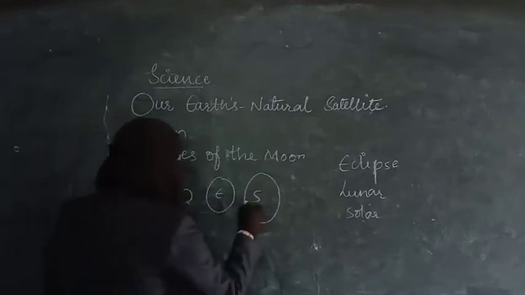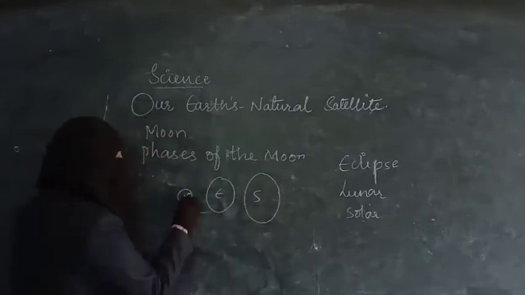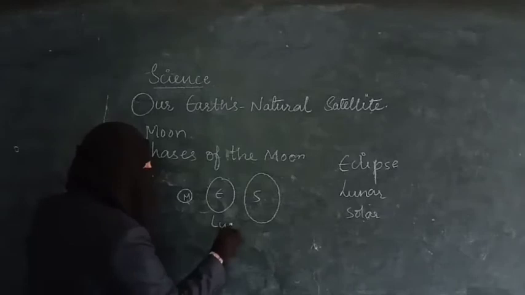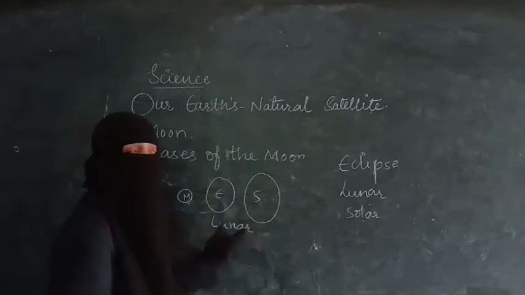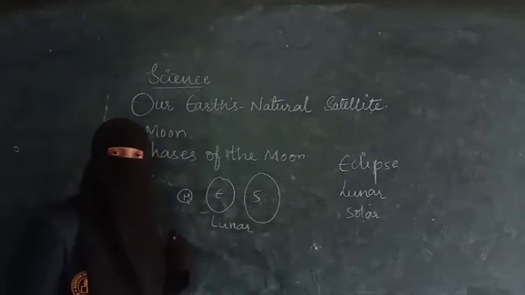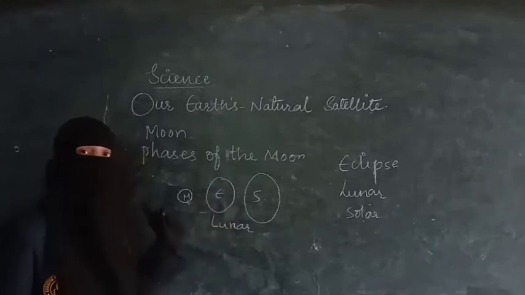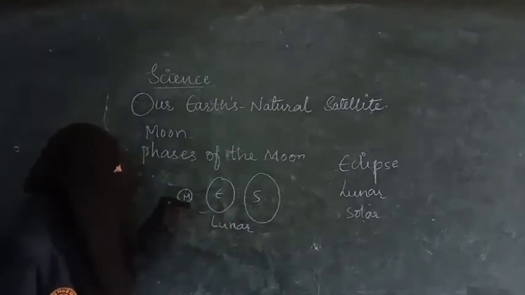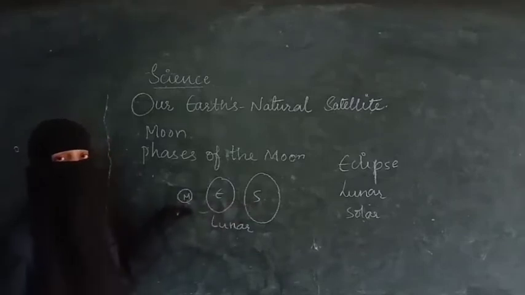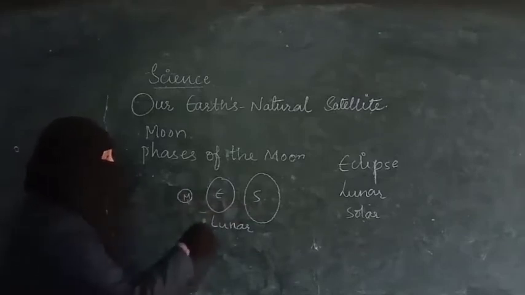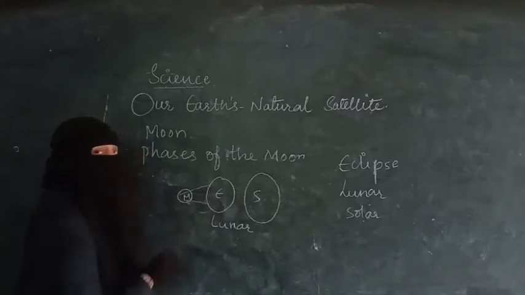When the earth is in between the moon and the sun, a lunar eclipse takes place. As the moon revolves here, it will come to the position where the sunlight will not fall on it. The darkest shadow of the earth will fall on the moon.